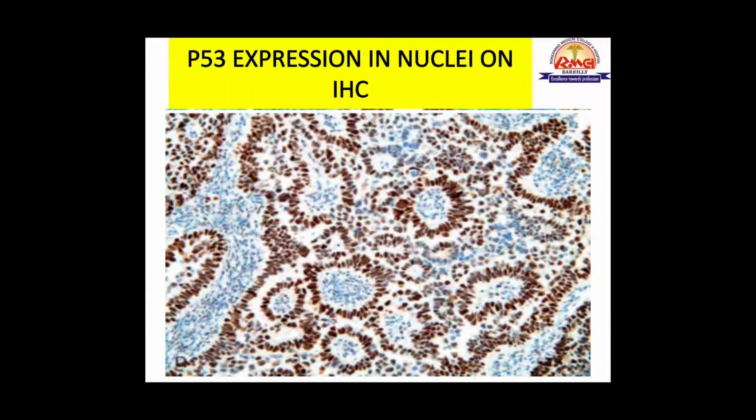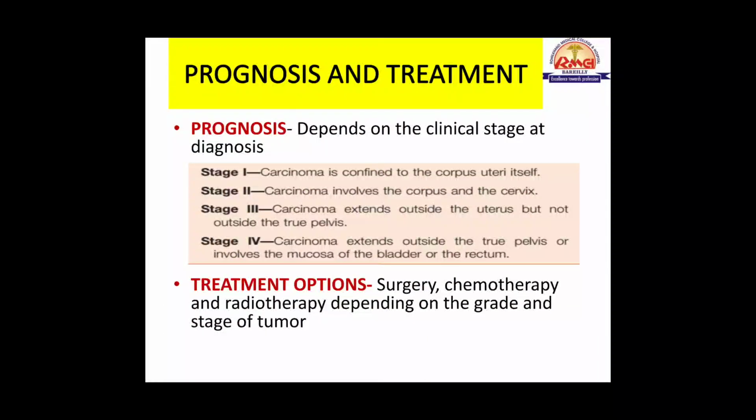Another important point is that on immunohistochemical examination, there is increased P53 expression in the nuclei of the cells of serous endometrial carcinomas. So this can also be an important MCQ. In IHC, P53 overexpression is seen in the nucleus. Now lastly, the prognosis and treatment.